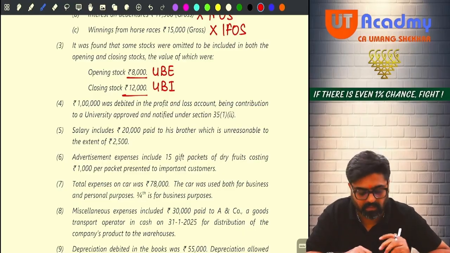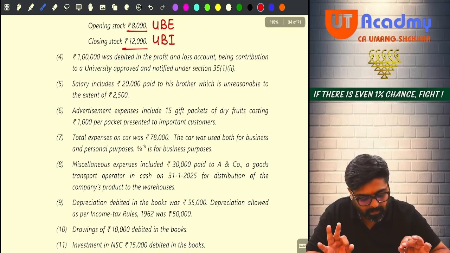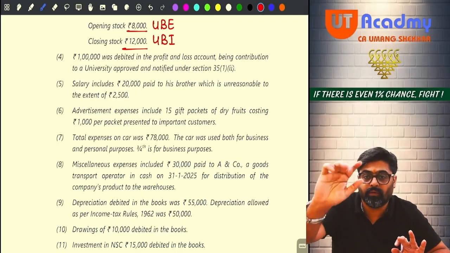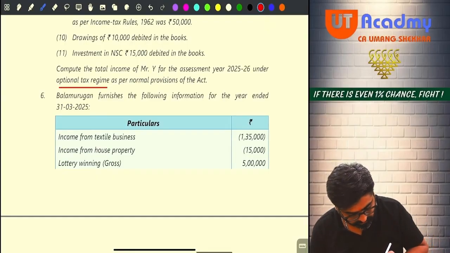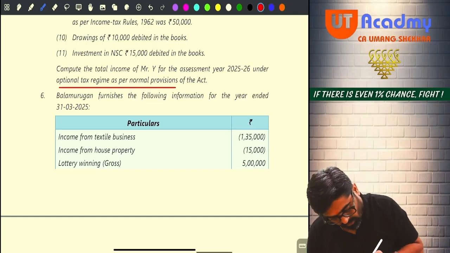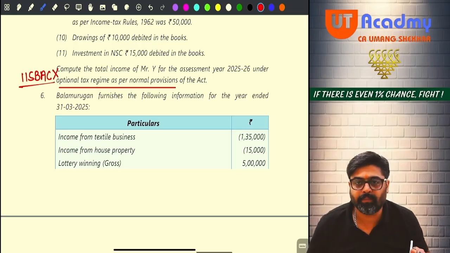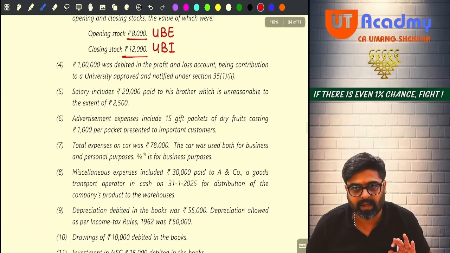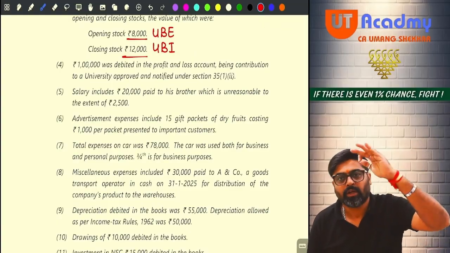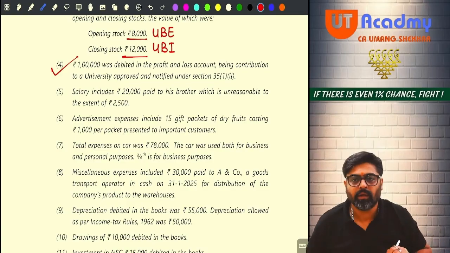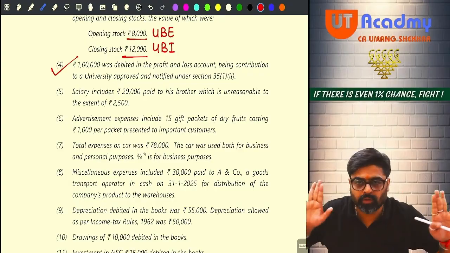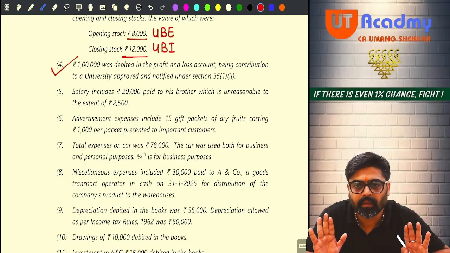Keep aside your calculator now. Come on. 1 lakh was debited in the P&L account being contribution to a university approved and notified under section 35(1)(ii). Wait. Let us see the last line. Optional tax regime as per normal provisions. Meaning, 115BAC followed or not followed? Not followed. If you are not following 115BAC, then contribution or donation for scientific research is allowed, no? So please allow this 1 lakh. No need to add, no need to reduce. Getting my point?